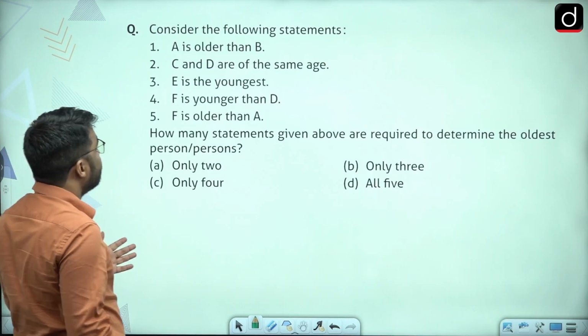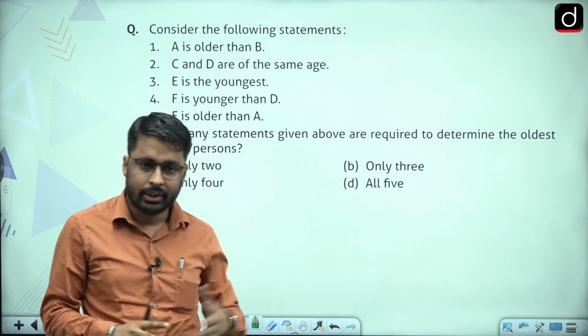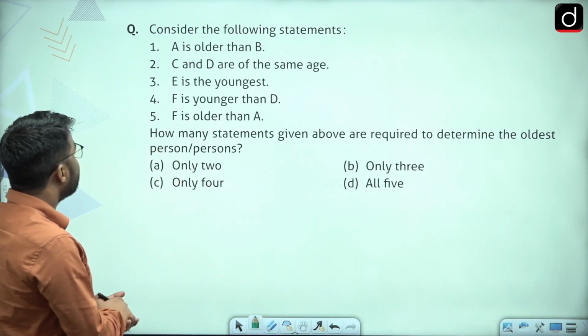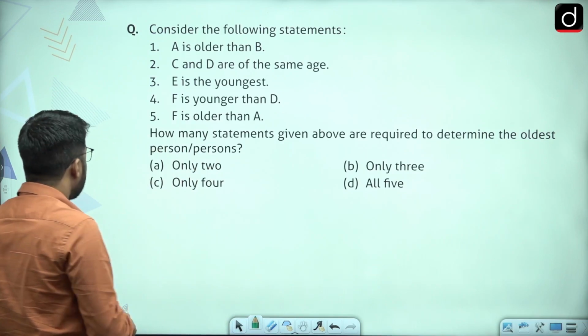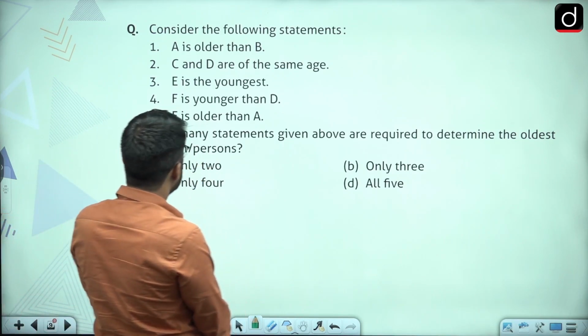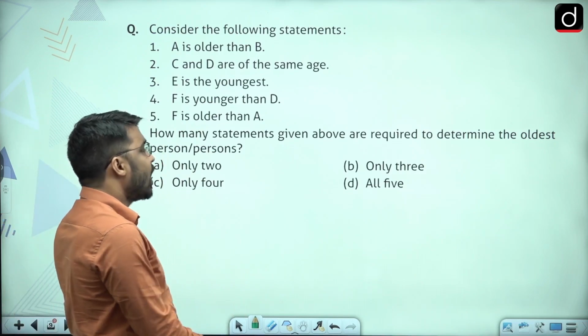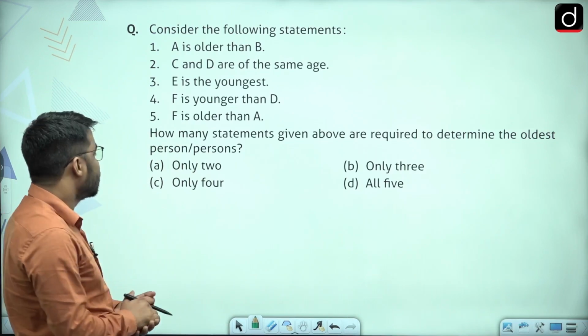All right, let's take another question. Now this is a question based on ordering, right? It was on the concept of ordering. Consider the following statements: A is older than B, C and D are of same age, E is the youngest, F is younger than D, F is older than A. How many statements given above are required to determine the oldest person or persons?